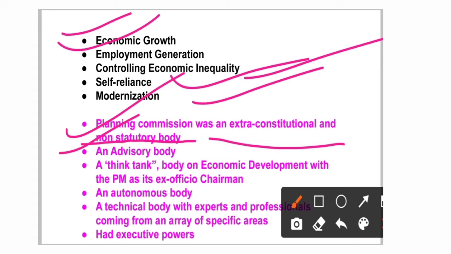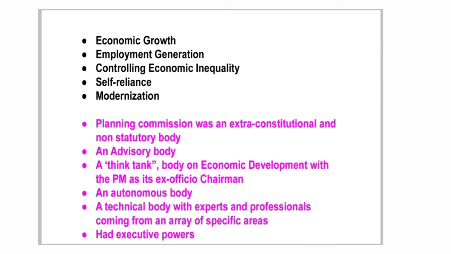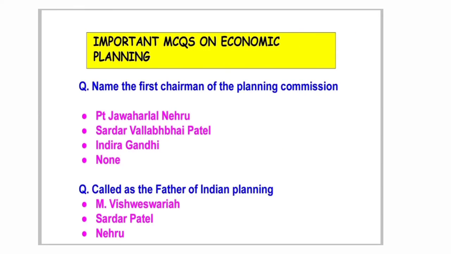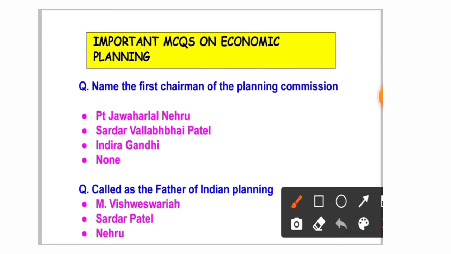It was an advisory body and a think tank on economic development, with the Prime Minister as its ex officio chairman. It was an autonomous, independent and technical body consisting of experts and professionals from different disciplines, and it had executive powers.